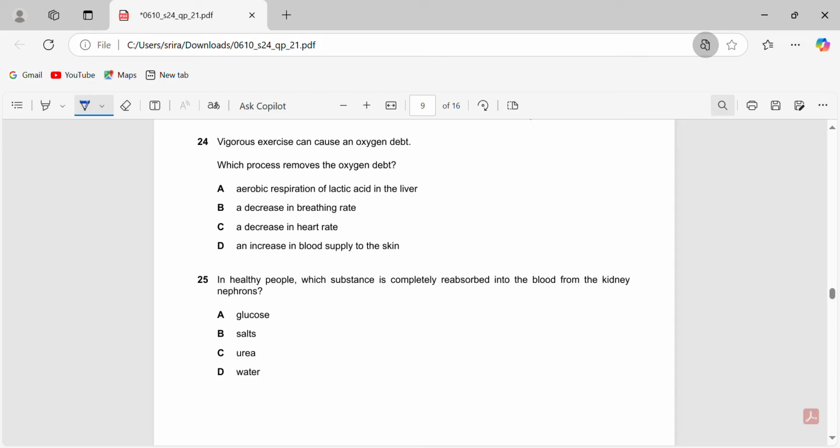24. Vigorous exercise can cause an oxygen debt. Which process removes the oxygen debt? So aerobic respiration of lactic acid in the liver. That's the right answer. I know that.